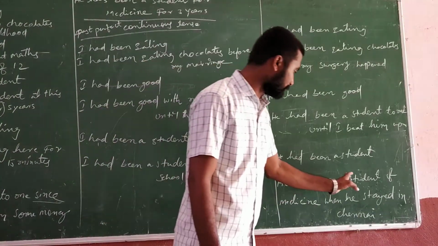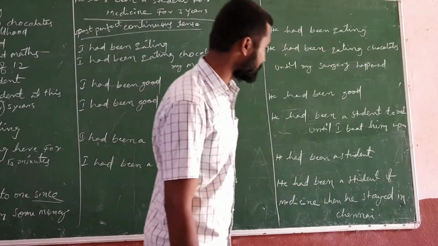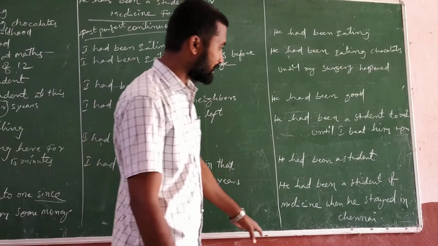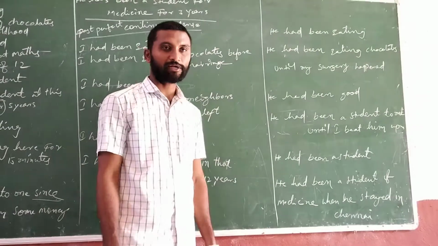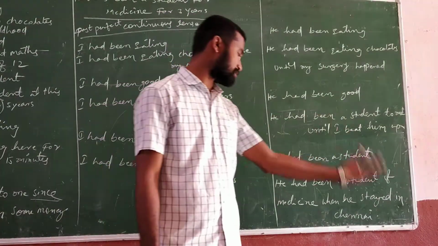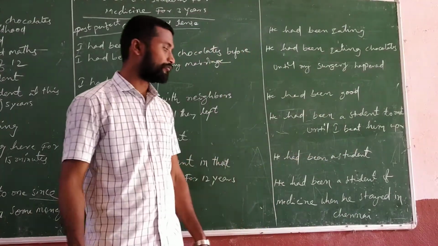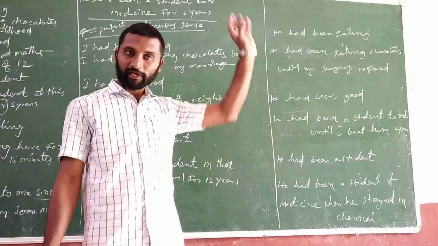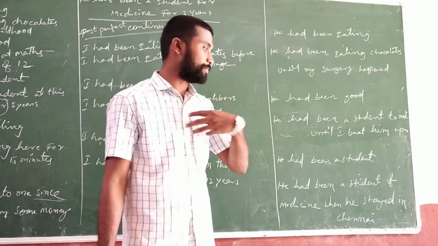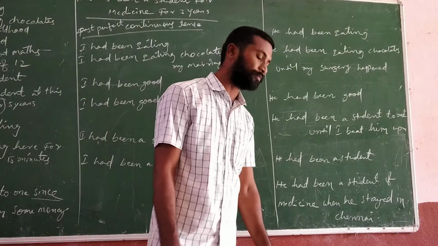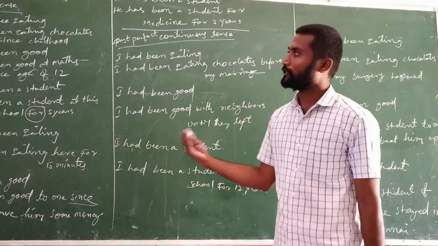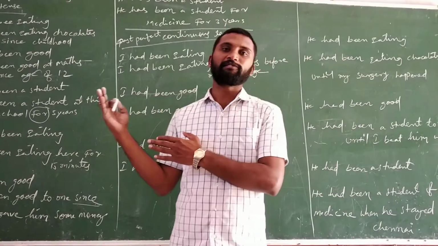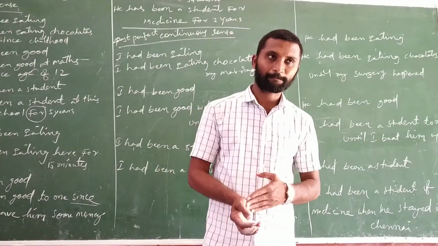I had been a student of medicine when he stayed in Chennai. When he stayed in Chennai, I had been a student of medicine. So here, one is the present perfect continuous tense, the second one is the past perfect continuous tense.